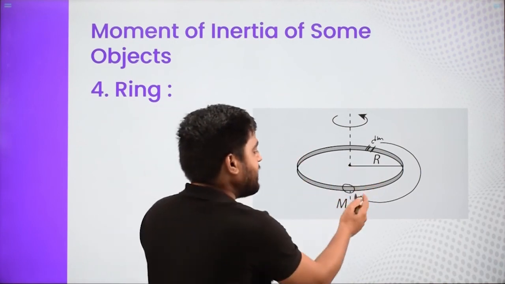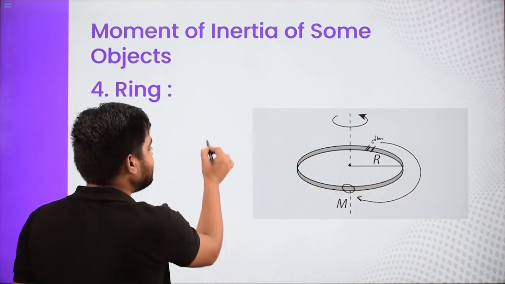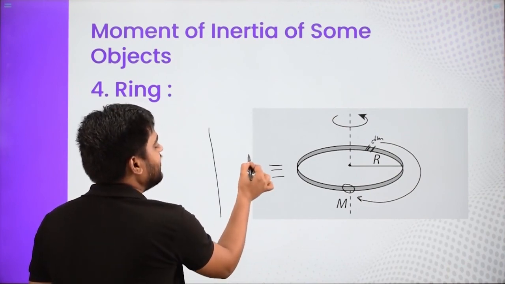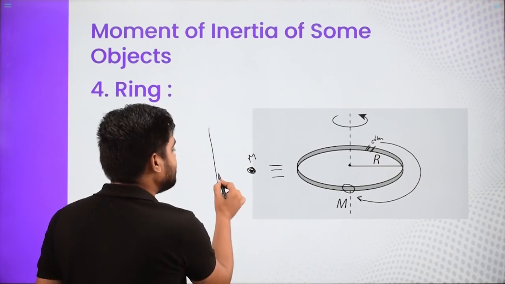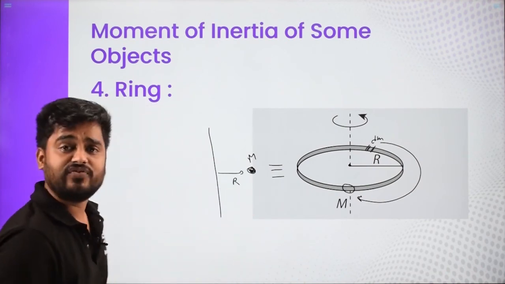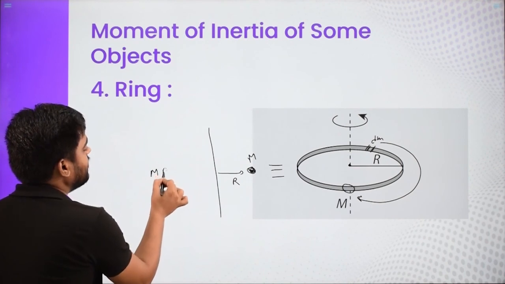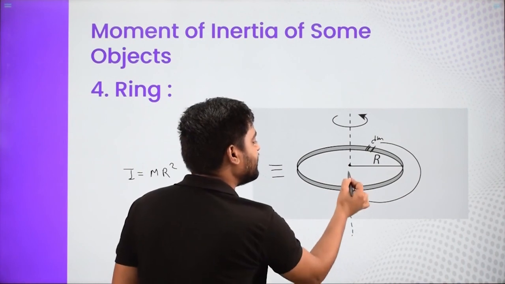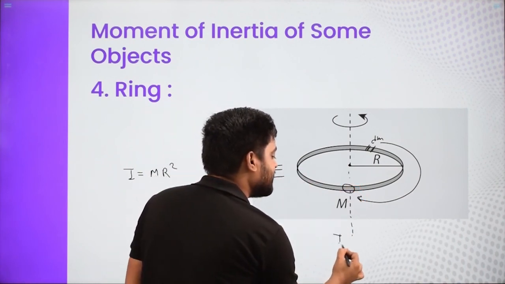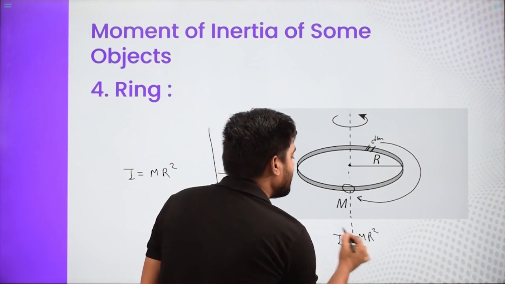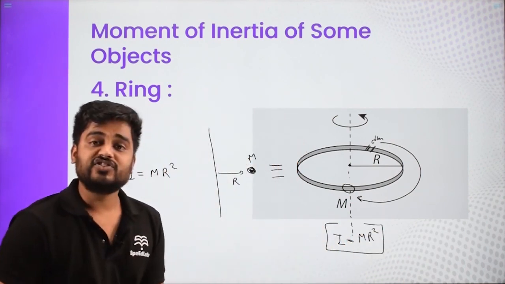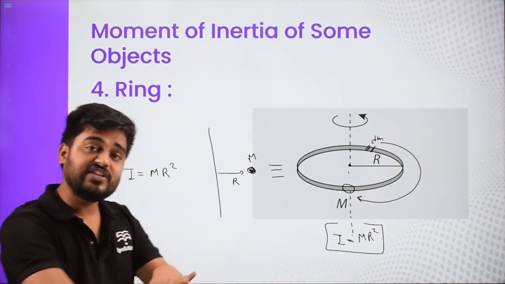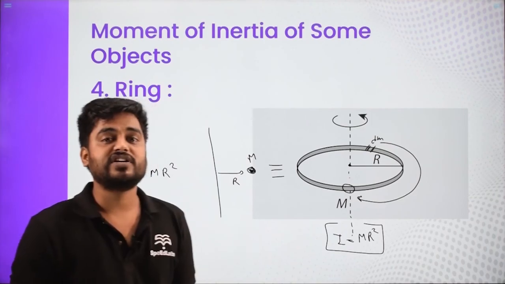Now entire mass m is lying over here, and now we can say it is same as this is the axis and the entire ring is lying in a single point mass at a distance r. And moment of inertia of that is given by what? mr square. So I will say the moment of inertia of the ring about this axis is given by I is equal to mr square. Here also we have used the property that you can change the shape of the object without changing the mass and without changing the distance, but the moment of inertia does not change at all.